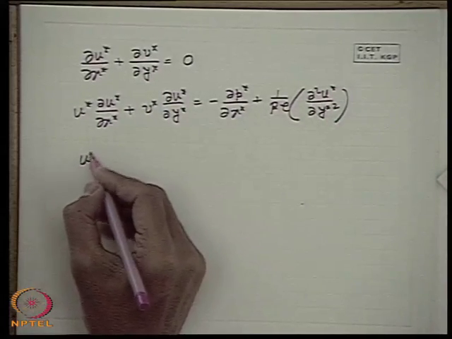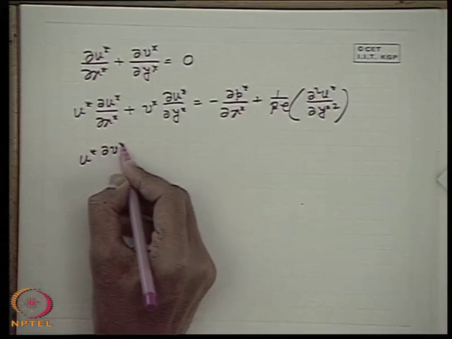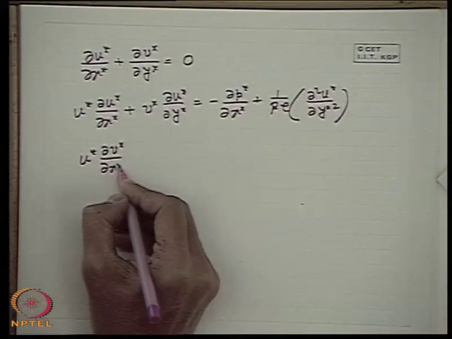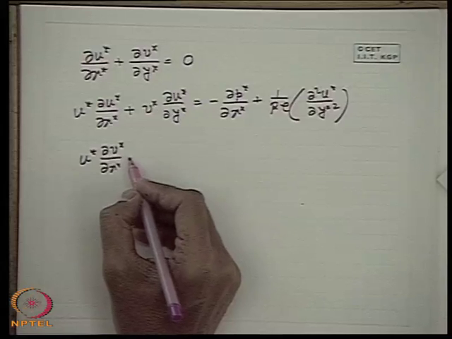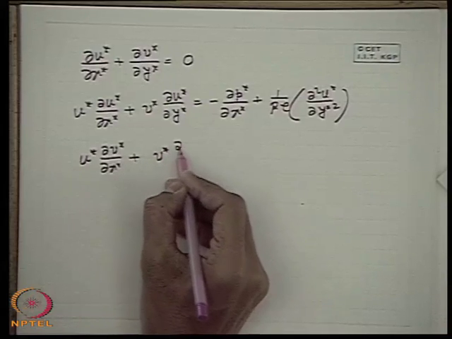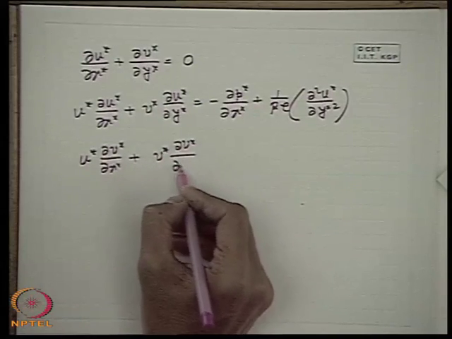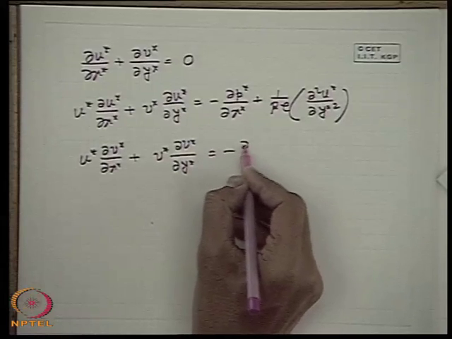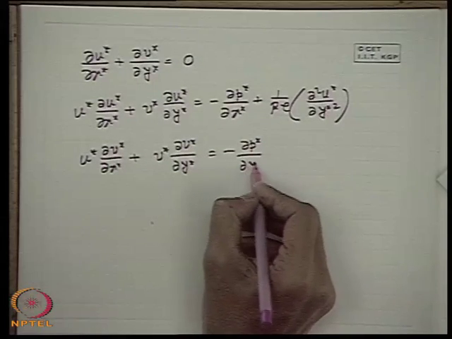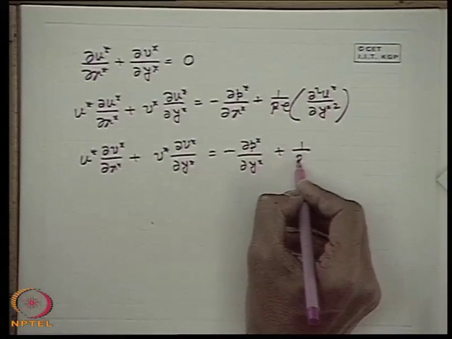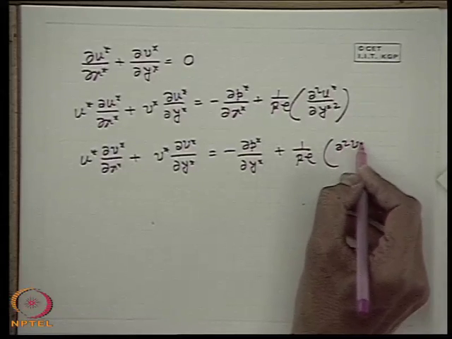Similarly, for the y direction equation, all the order is neglected. So, what is the consequence of the y direction momentum equation?